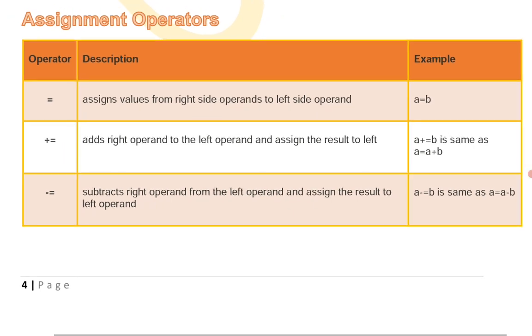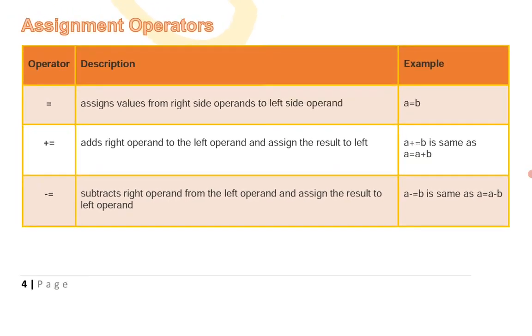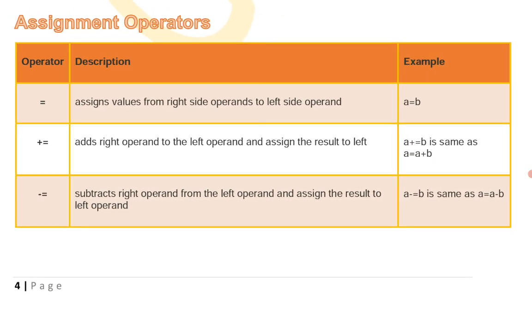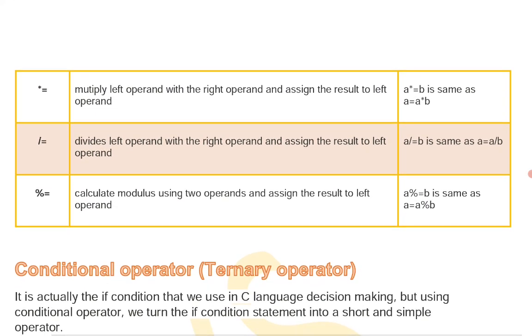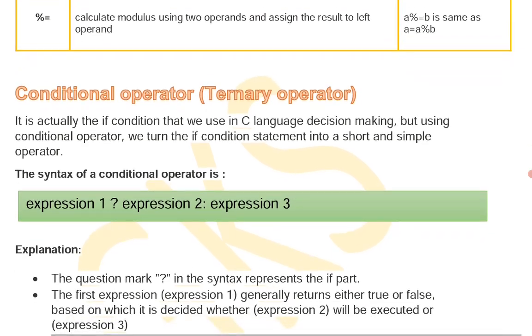Assignment operators. Assignment operators are also called increment and decrement operators. Examples are equals to, plus equals to, minus equals to. Equals to means assigning a value, expression or variable on the right hand side to the left hand side variable. Plus equals to is an increment operator, and minus equals to is a decrement operator. Also star equals to, slash equals to, percentage equals to.